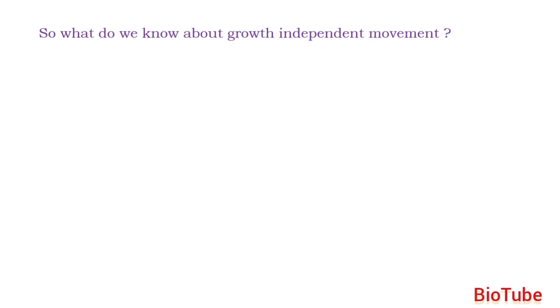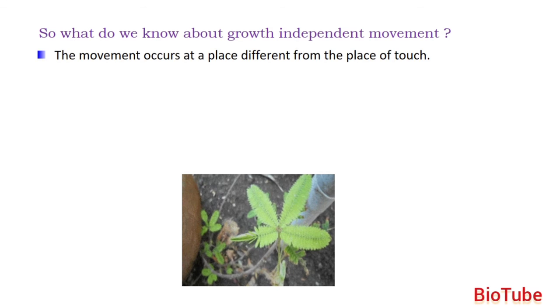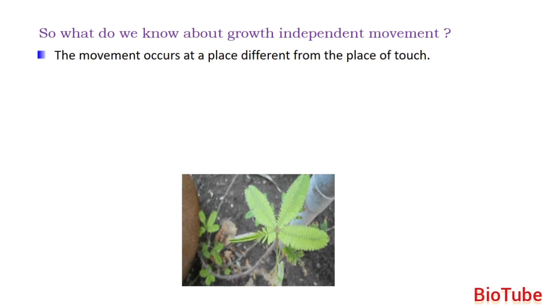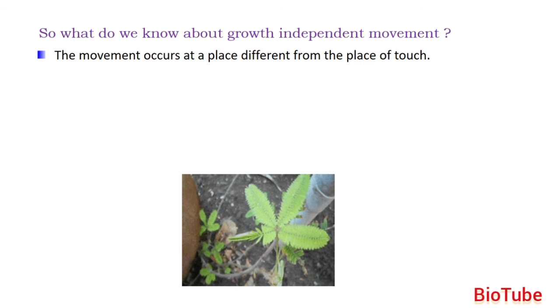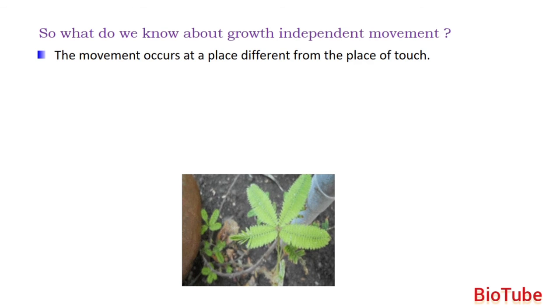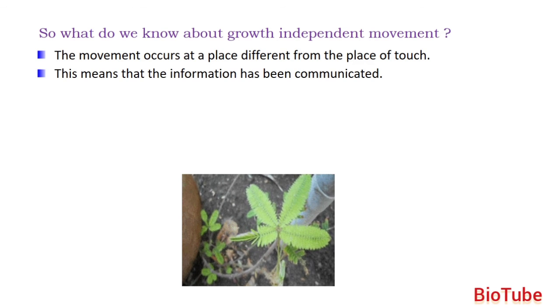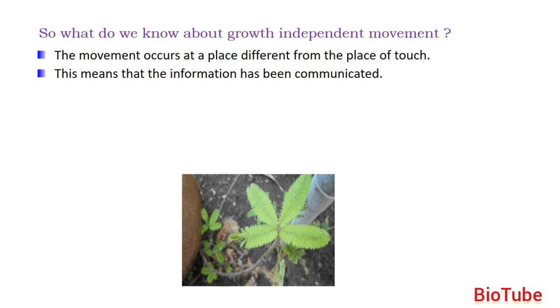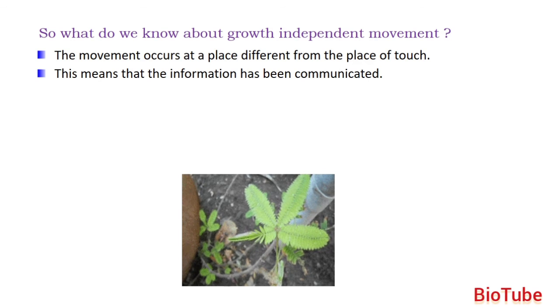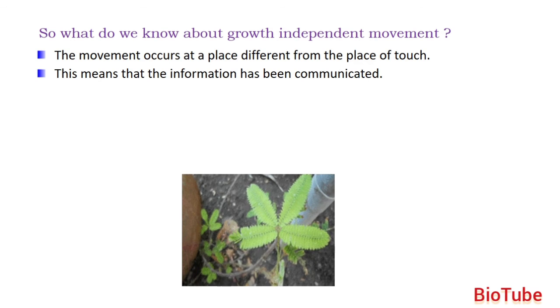So what do we know about growth independent movement? The movement occurs at a place different from the place of touch. That means when you are touching at the tip of the leaf, the entire leaflets will close till the end. So movement occurs at a place different from the place of touch. This means that the information is communicated. Whatever information you have given to the first leaflet, it will reach till the end. So the information has been communicated.